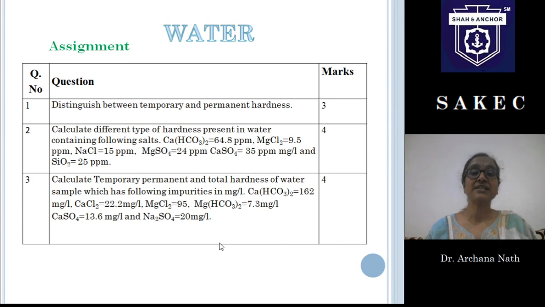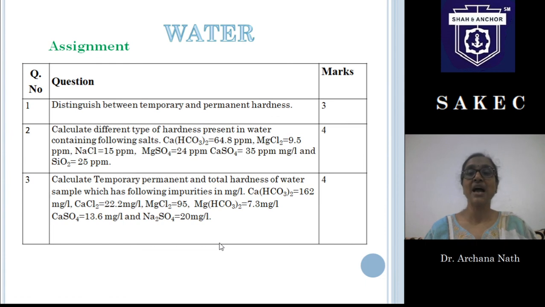Here is a small assignment for you all. The first question says: distinguish between temporary hardness and permanent hardness. In most cases, 3 marks will be given for this type of question. And then here are 2 examples where we will calculate different types of hardness when the amount of salts has been given.